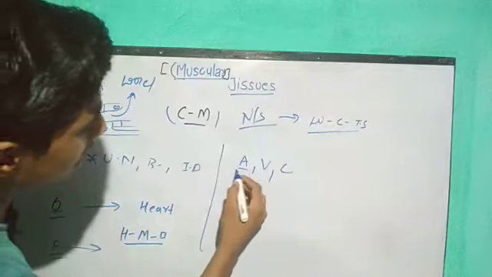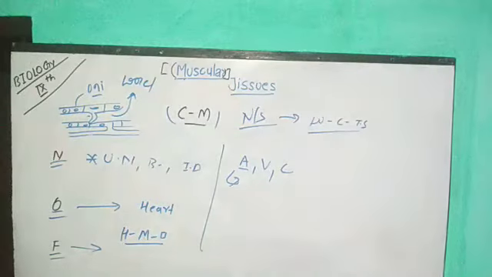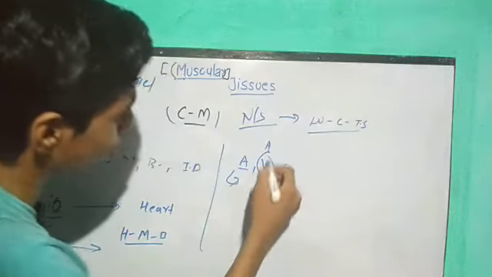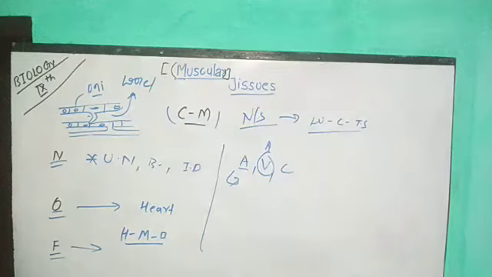Arteries are thick in nature. Why? Because they take the blood away from the heart, and because of the extra pressure applied by the heart, they need more strength, so they are elastic and thicker as compared to veins. The main function of veins is to bring all the blood back from the body. I explained all these terms in class 10, guys, you can see.